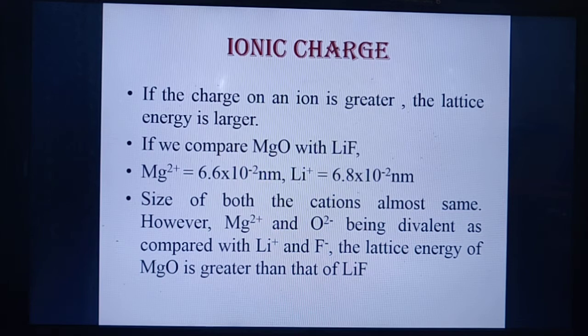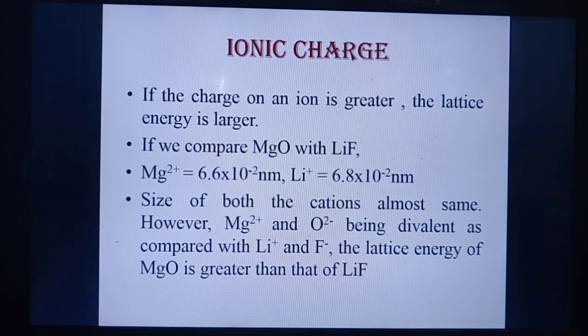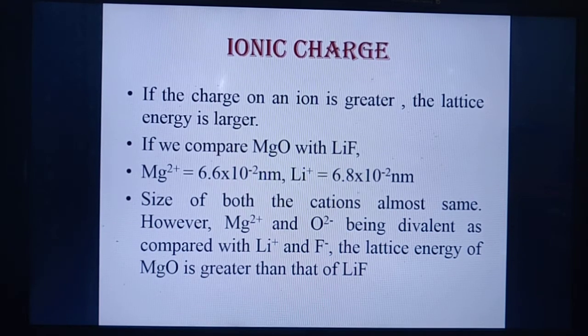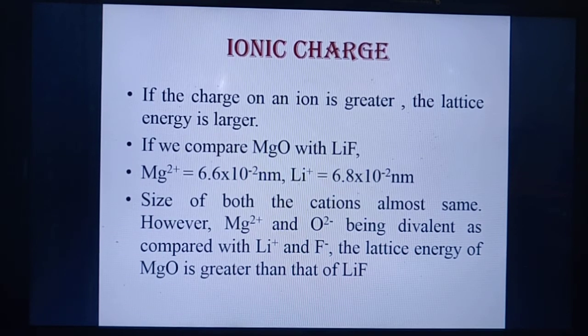Now if the size of the cation is almost the same, what will we see? However, we will see that in magnesium oxide, magnesium and oxide have +2 and -2 charge. It means Mg2+ and O2-, being divalent, as compared to lithium fluoride, Li+ and F-.